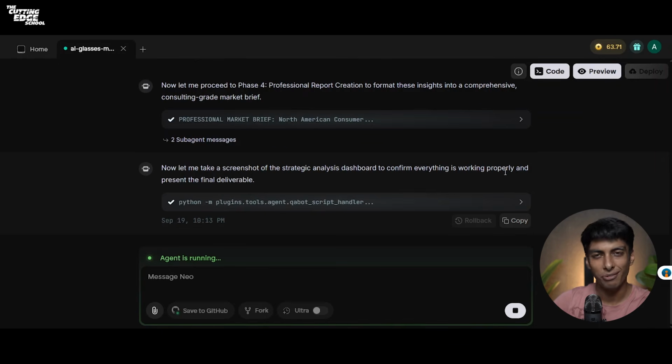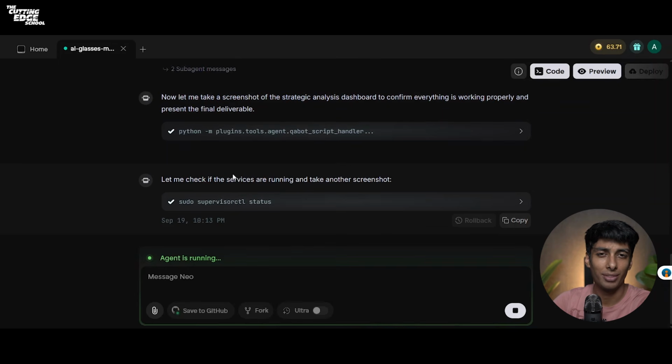Okay, on the left side you can see it says, "Now let me take a screenshot of the strategic analysis dashboard to confirm everything is working properly and present the final deliverables," which means it has completed doing the research for you and it's ready for the final deliverable.